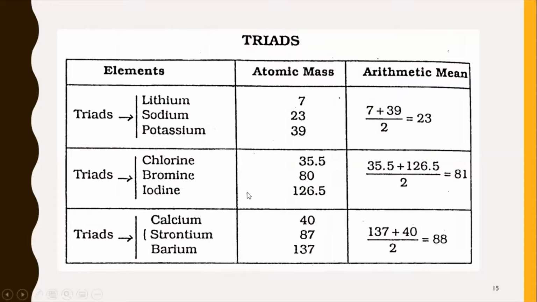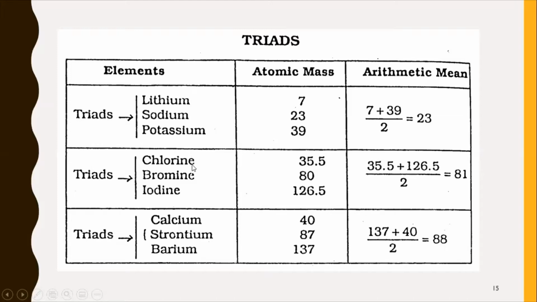Here is an example of a different triad. You can observe here that lithium is the first element, potassium is the third element. If I take the mass of lithium, it is 7. If I take the mass of potassium, it is 39. So now, how can we take the arithmetic mean? We will add 7 plus 39 and divide it by 2. The result will be 23, and it is the mass of sodium according to Dobereiner.